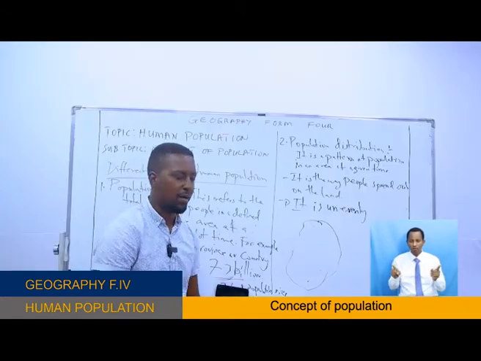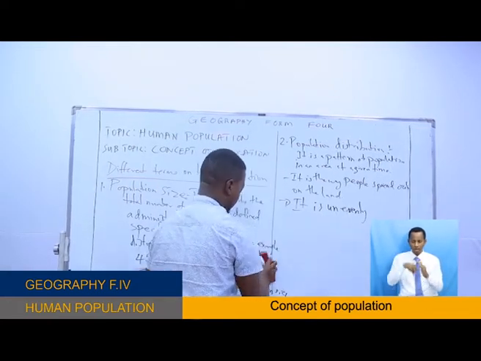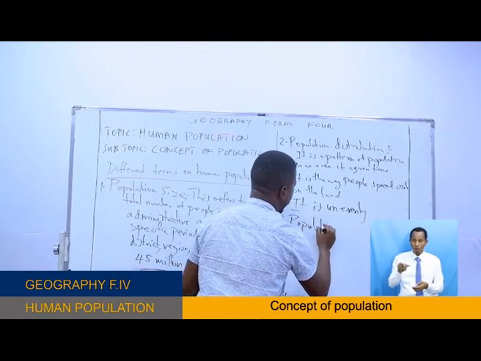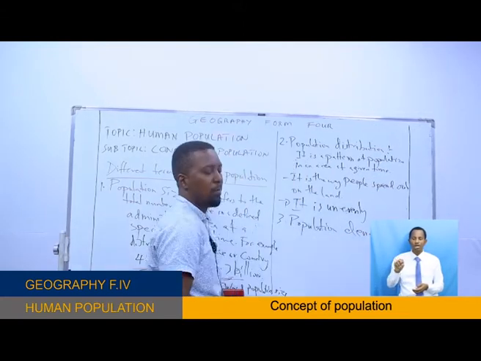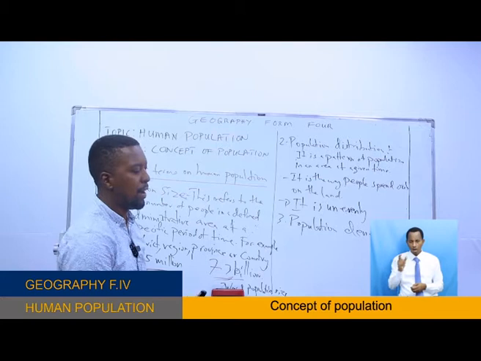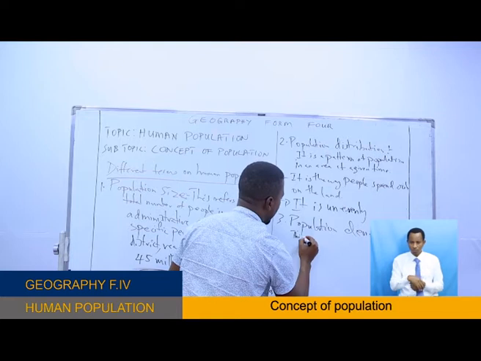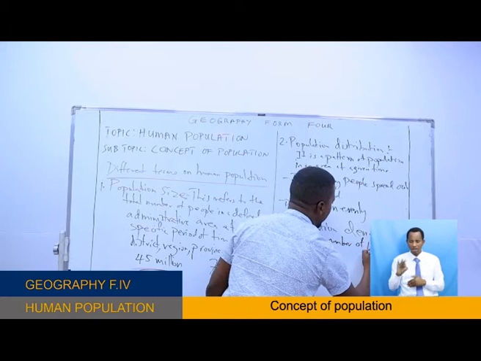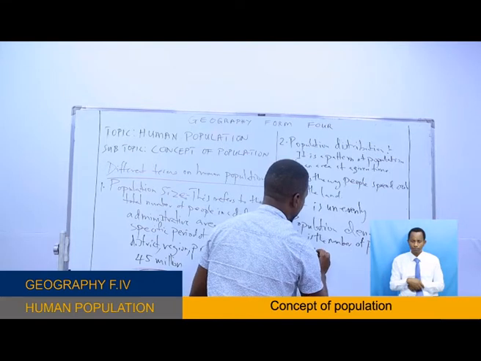Let's come to another human population term, which is population density. Population density is the number of persons per unit area.